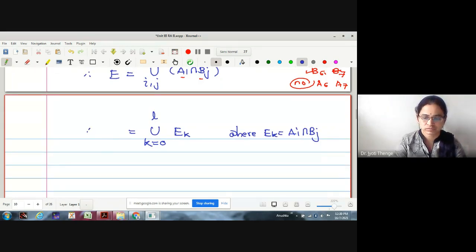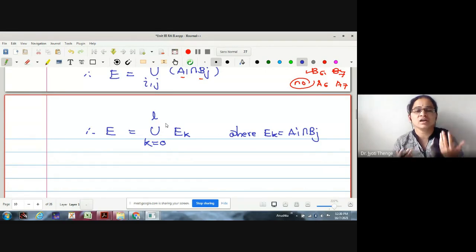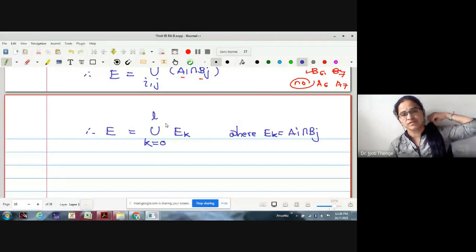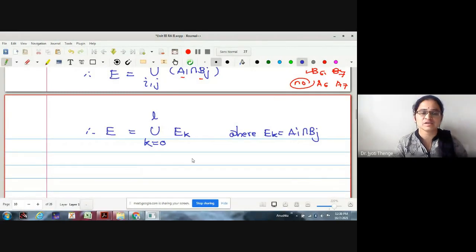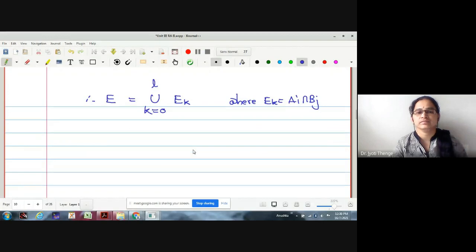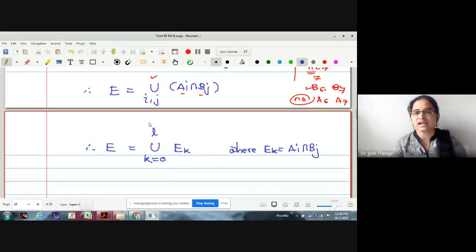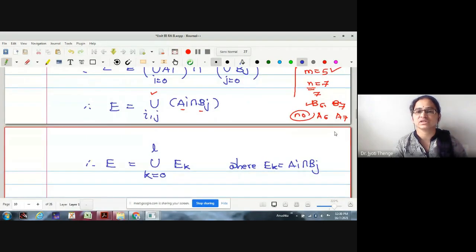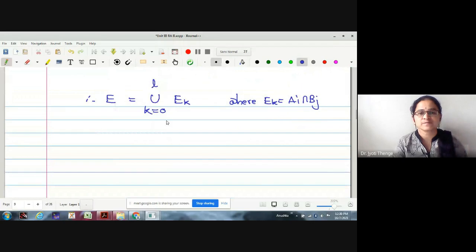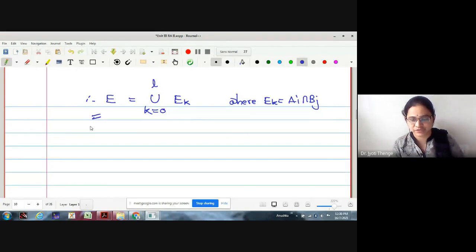Therefore, this E we have written in terms of other sets EK, where K runs from 0 to L. This L is not necessarily the maximum actually. It may be bigger than that also. Now E is union of EK for K equal to 0 to L. This is the representation we have made.